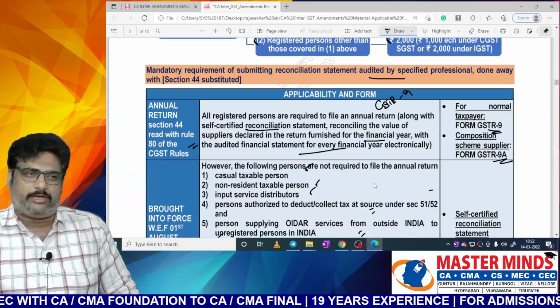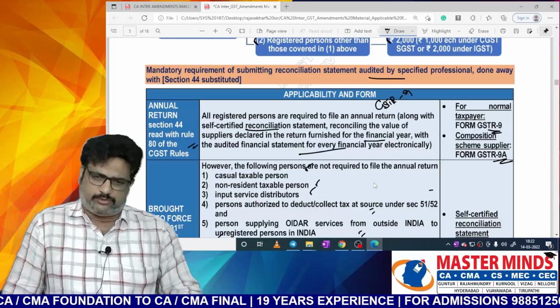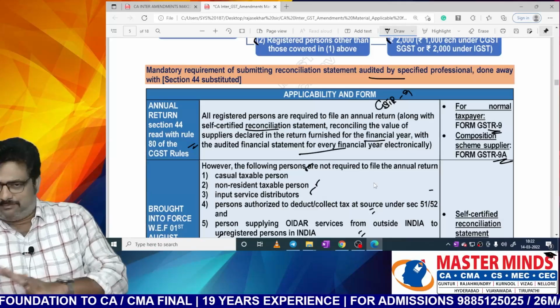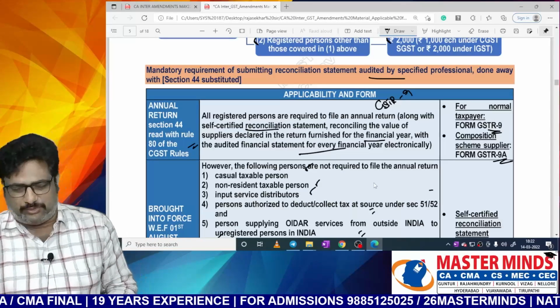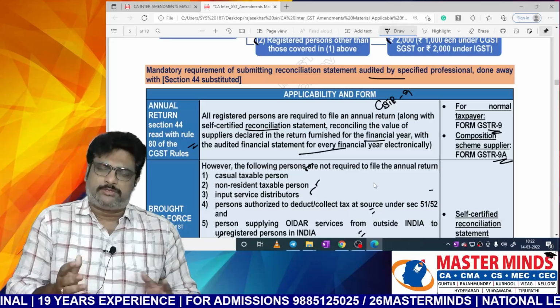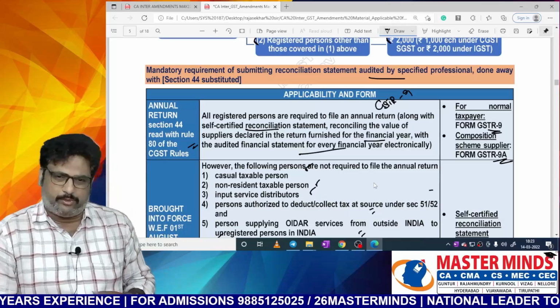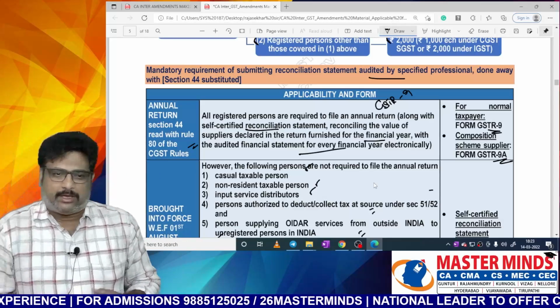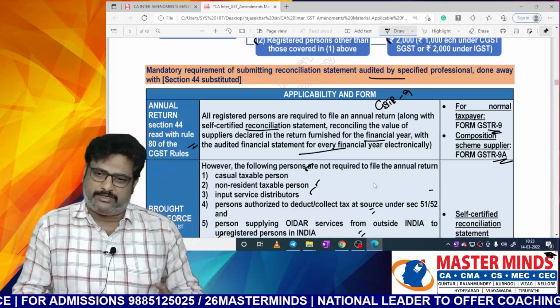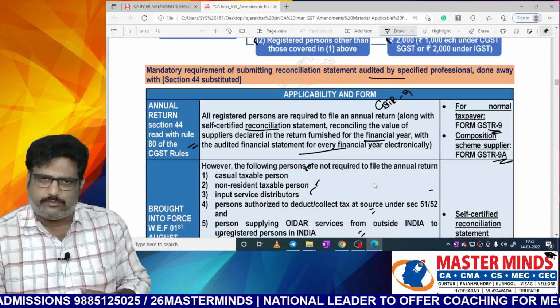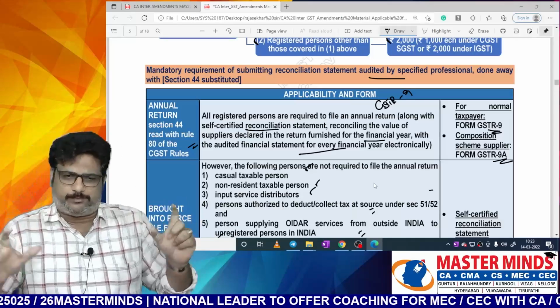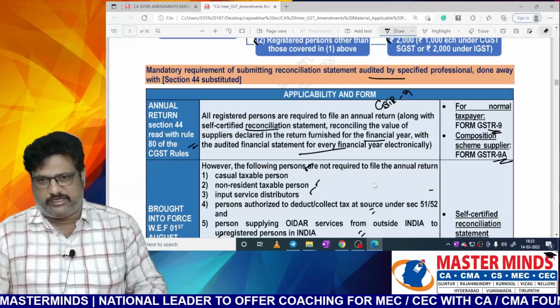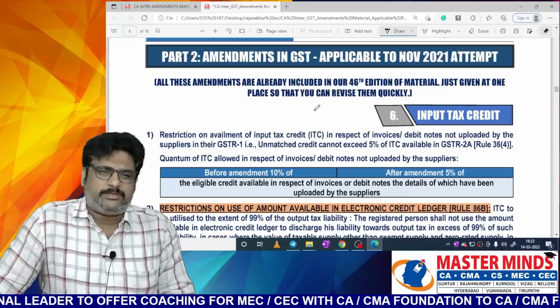Previously, GST audit was required if the turnover was more than 2 crores or so. But now this point has been removed, and this point is not relevant for you from the examination point of view. Even though it was given in the statutory update, generally these reconciliation statements and all these topics are not in your syllabus. So just have a brief bird's-eye view of this particular amendment, that is more than sufficient. Okay. So these are the amendments.